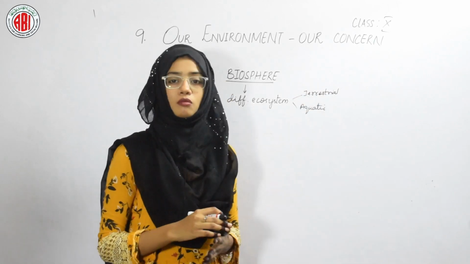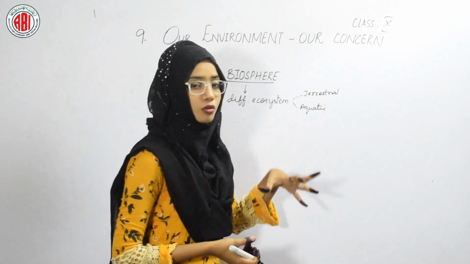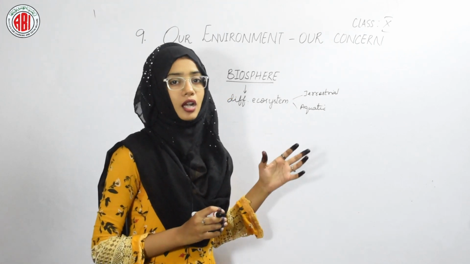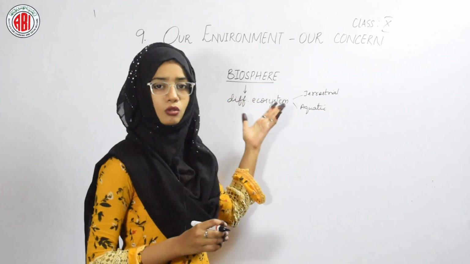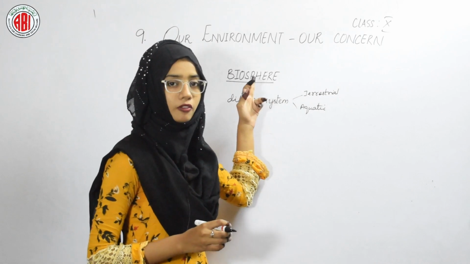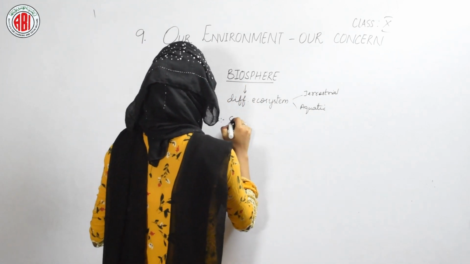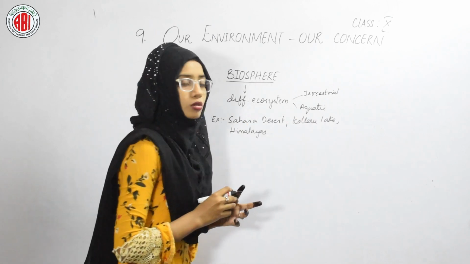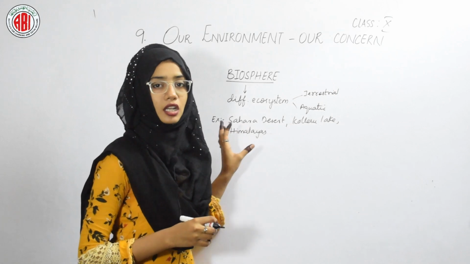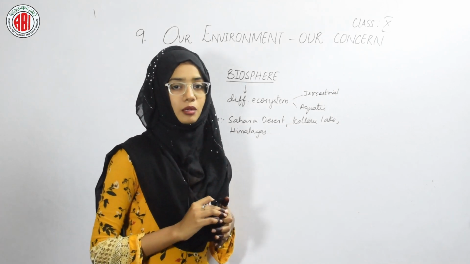The terrestrial ecosystem constitutes the organisms that live on land, and the aquatic ecosystem shows the presence of animals that are present in the water. So in this way, the different ecosystems constitute the part of an environment called the biosphere. And here we can take the examples of the Sahara Desert, Kolleru Lake and the Himalayas. These are some of the examples, and in these regions we can see variations in the climatic factors.